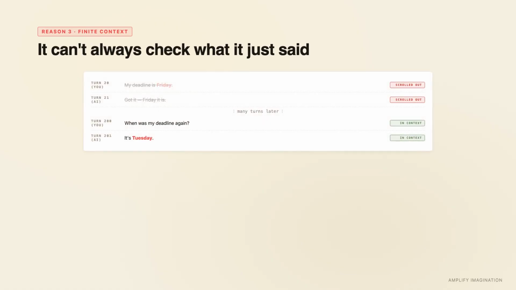Third, context is finite. In a long chat, the model may have agreed with you about something 20 turns ago, then later contradict itself, because that earlier turn scrolled out of context. From your seat, it looks like the model lied, but it just doesn't have access to what it said before.